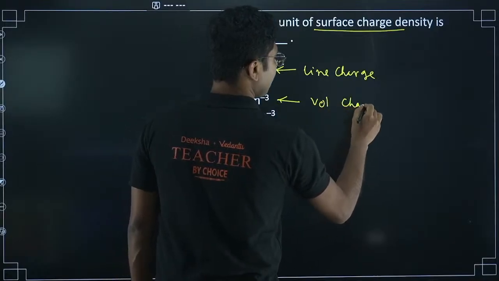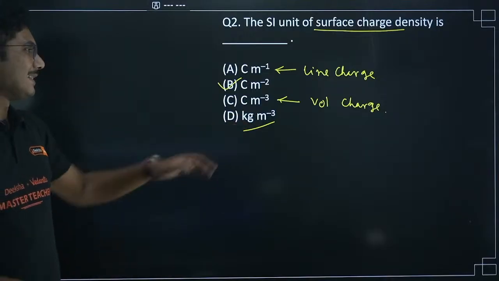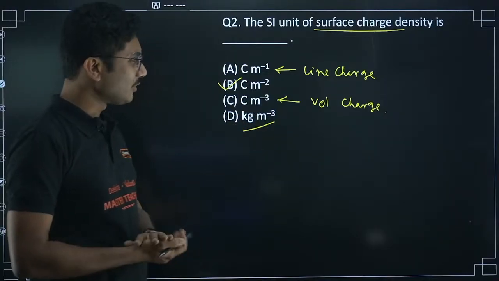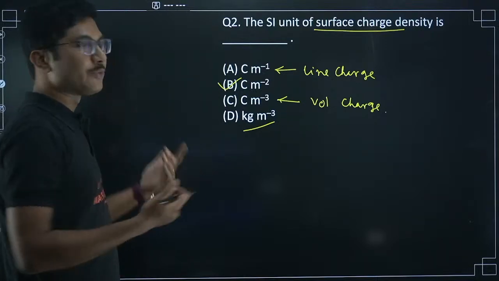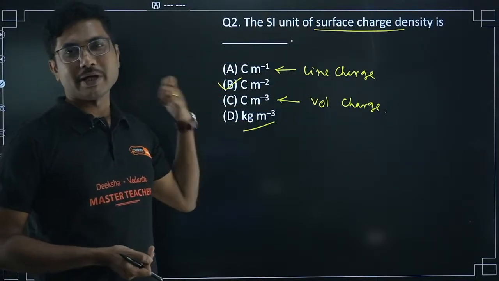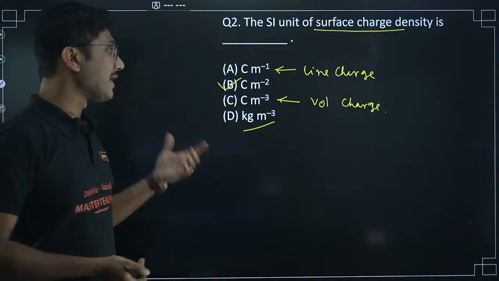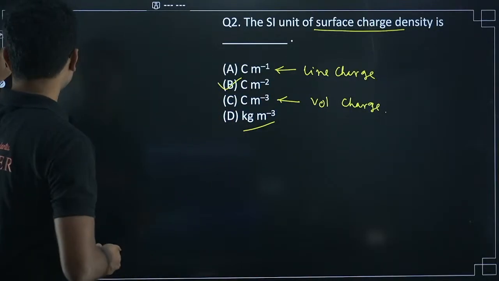And this one has nothing to do with it, this is simple density, kg per meter cube. So these three you have to remember. Any one of them can come in your exam. I have taken surface charge density, but in the exam you might face line charge density as well as volume charge density. All three units are important, so you should remember what is what.